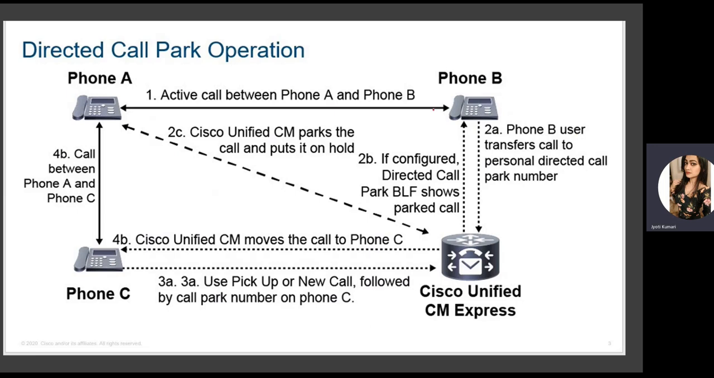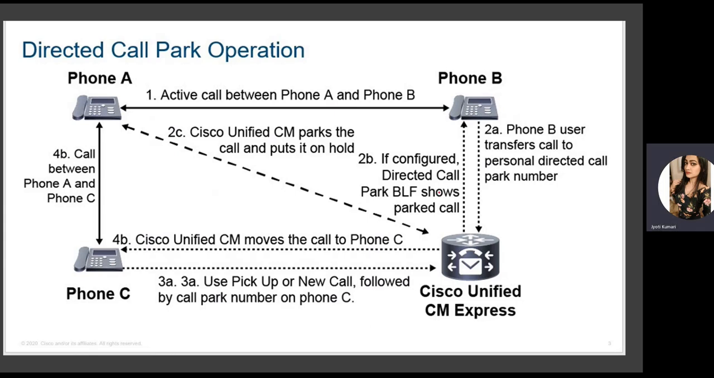So let's say this user himself wants to resume the call, but from any other phone. He only knows the call parking number. So not every user can just resume the call from any phone. It will be the user on phone B only, but he can go to any other phone and, using his own personal directed call park number, he can resume the same call.